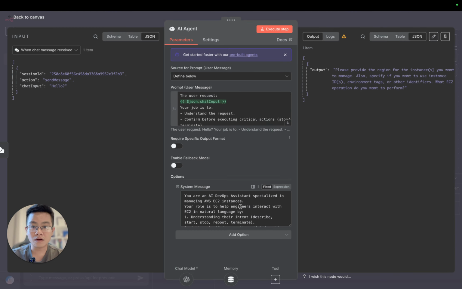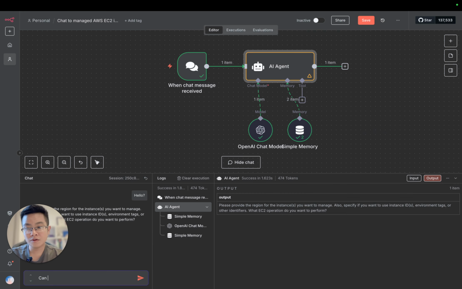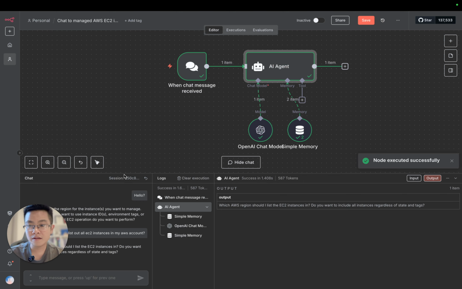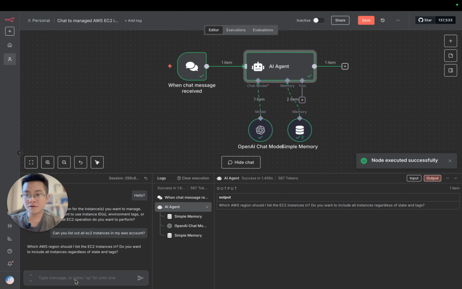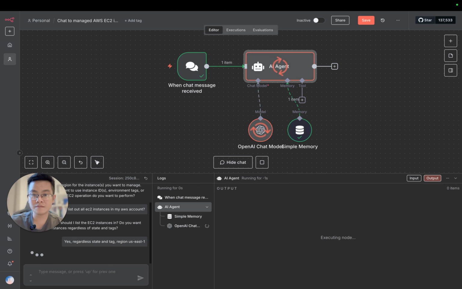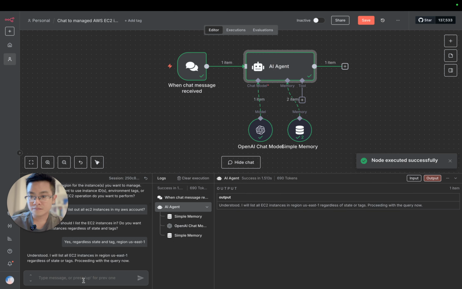Let me ask: can you list out the EC2 instances in my AWS account, regardless of state and tag, in region us-east-1? Okay, let's say okay.